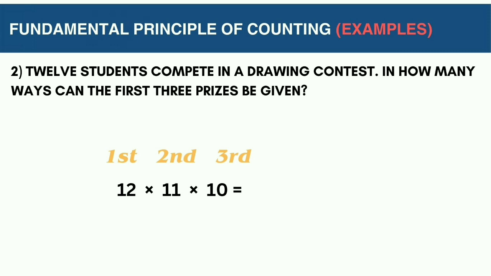And if somebody secures that prize, only 10 students will fight for the third prize, meaning 12 times 11 times 10. After multiplying the numbers, we will get the answer 1,320. So, there are 1,320 different ways for the first 3 prizes to be given.